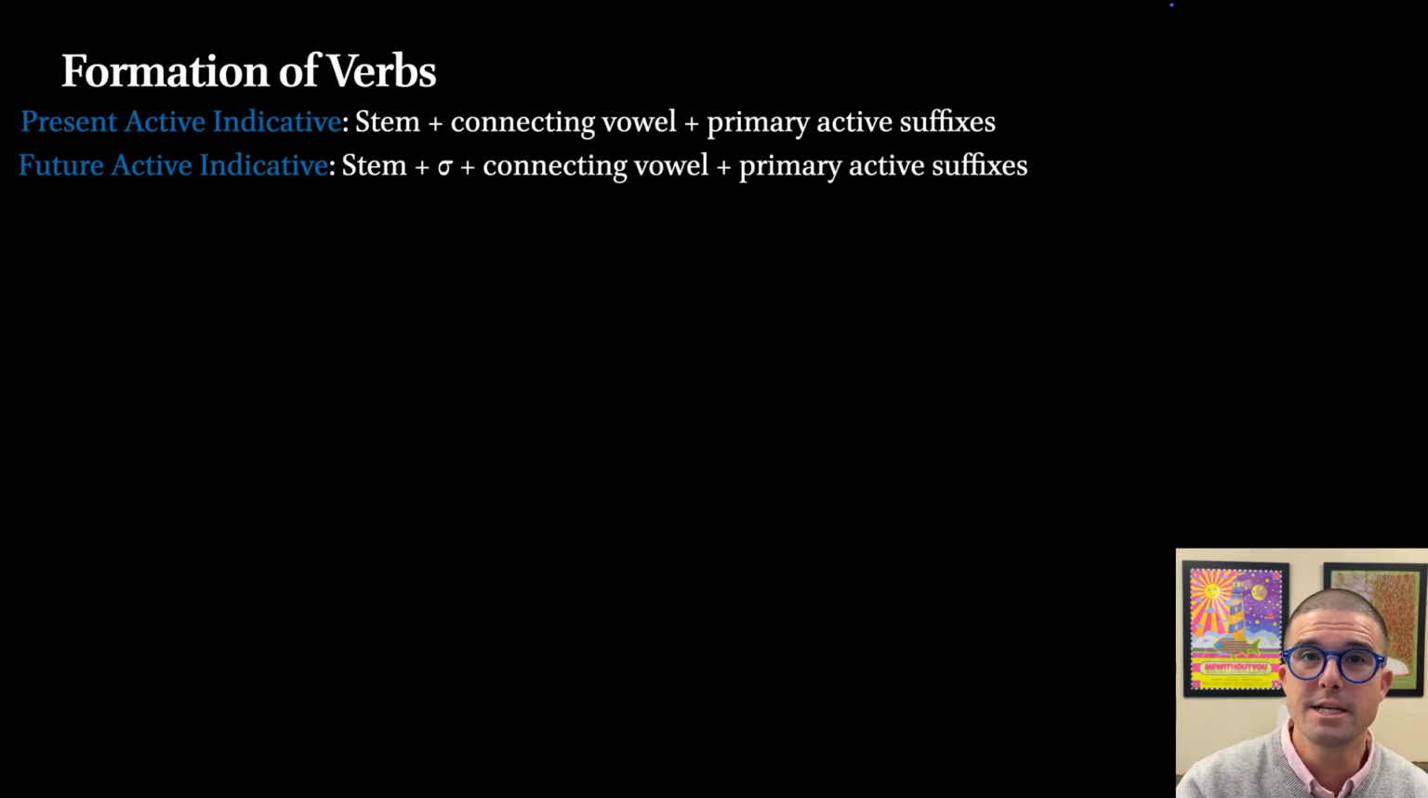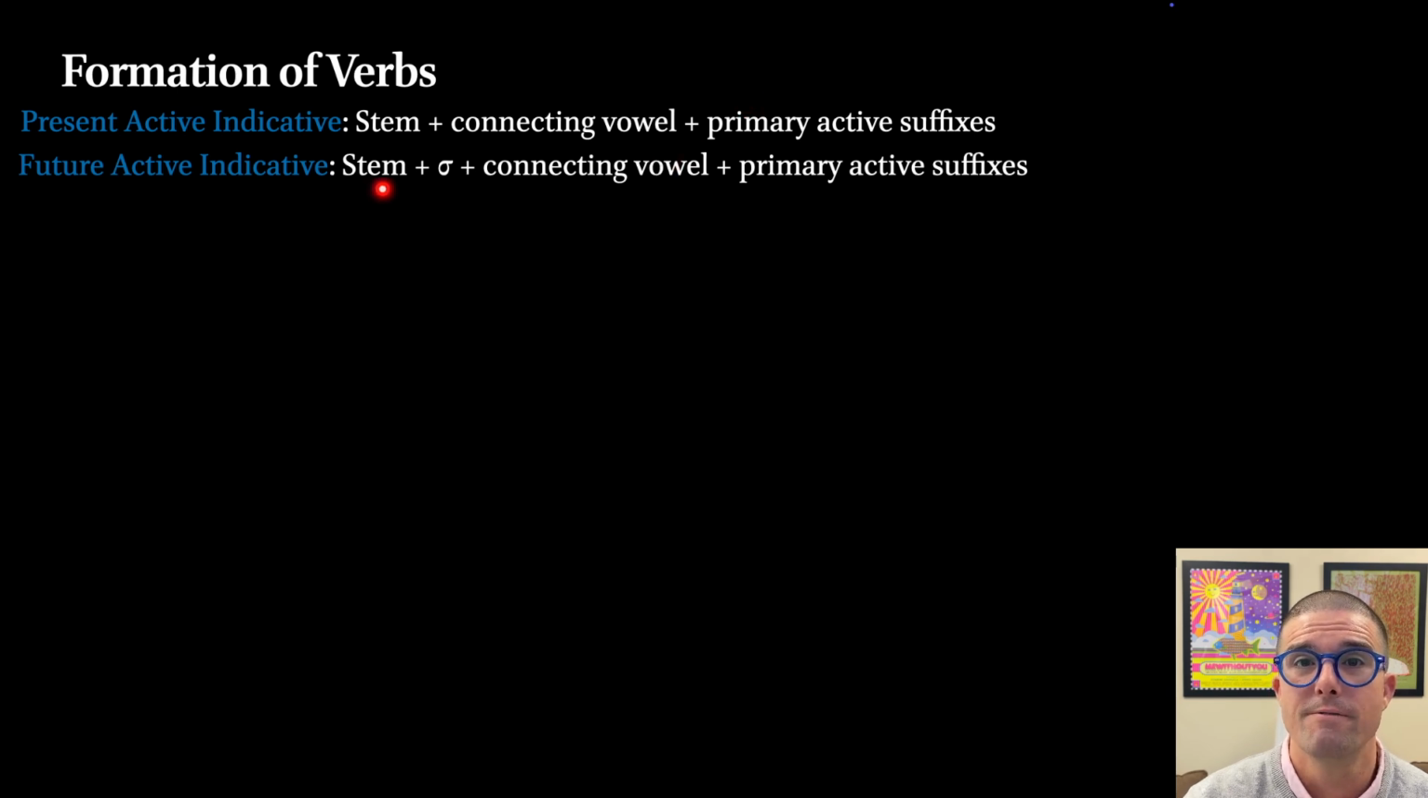As to their formation, we're going to see a little bit of a difference with respect to the way that the future happens as well. And it's only a slight small difference. One single letter indicates the difference between a future and a present. Whereas the present active indicative is built on the stem with a connecting vowel and the primary active endings or suffixes, and as we saw in our last video, oftentimes these are sort of smushed together, the connecting vowel and the primary active endings.